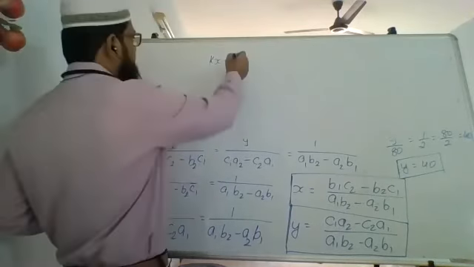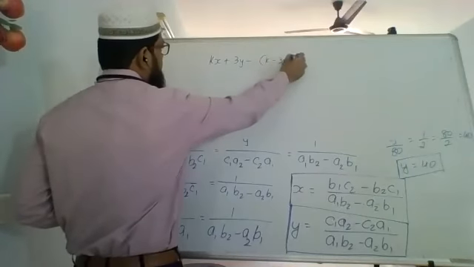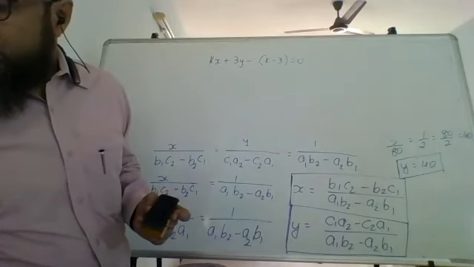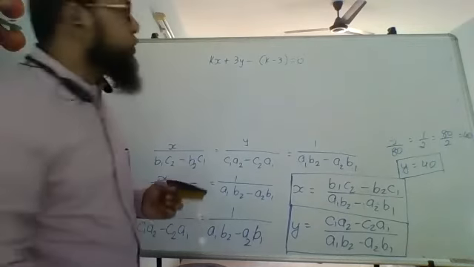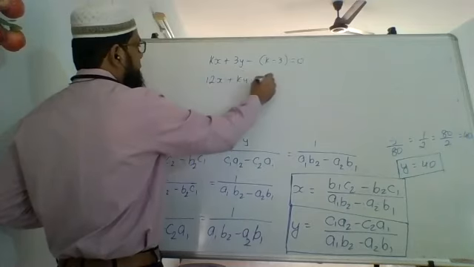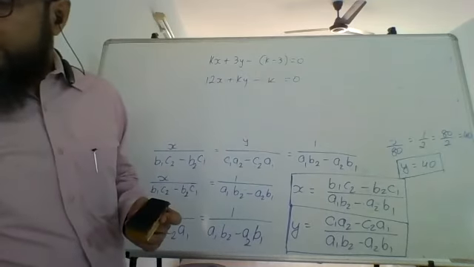Kx plus 3y minus k minus 3 equal to 0, and 12x plus ky minus k equals to 0. These are the two equations that are given.